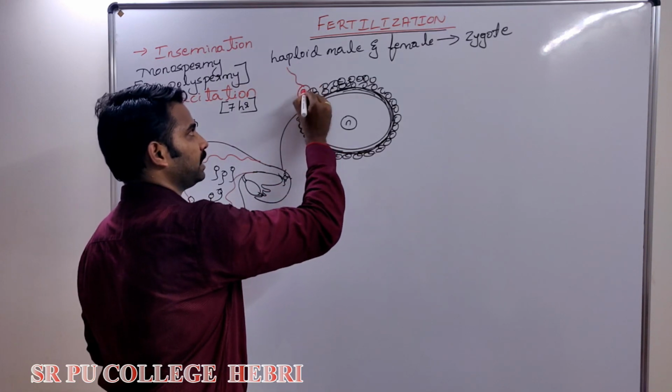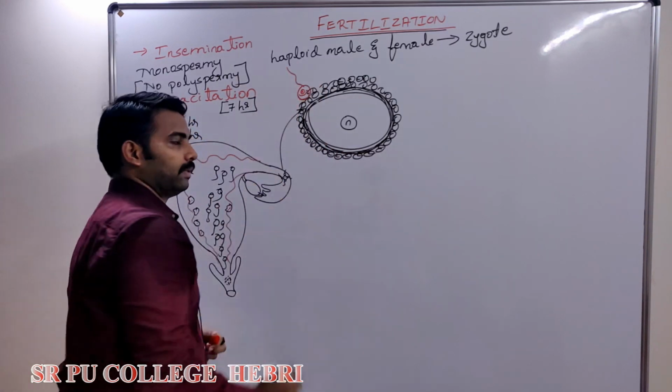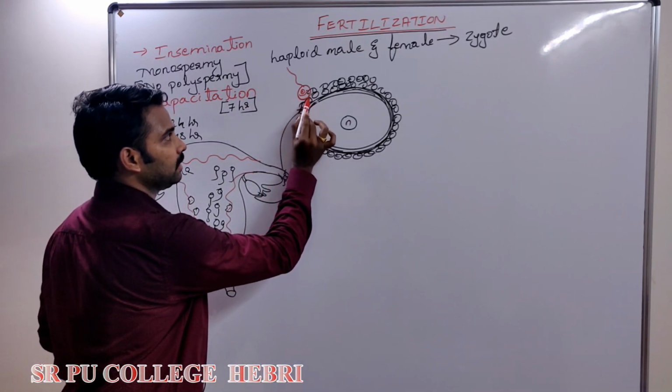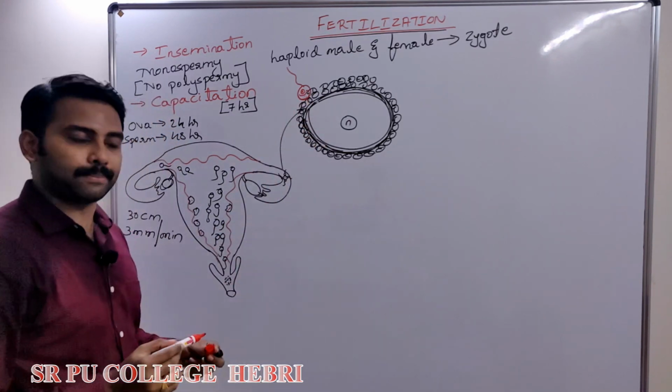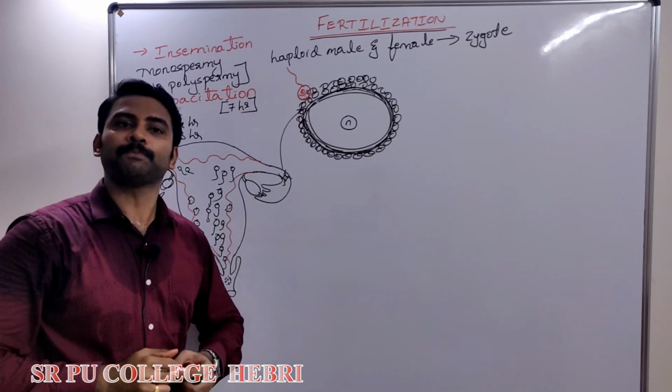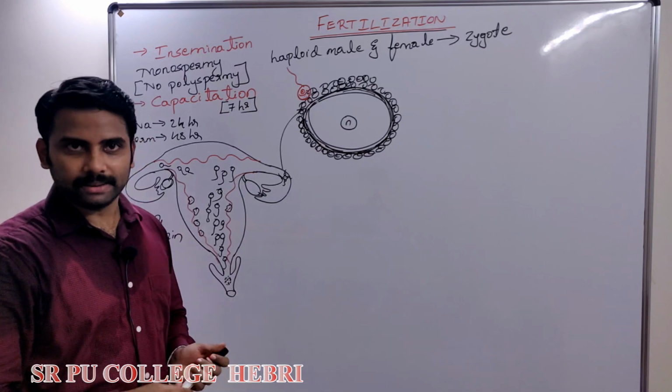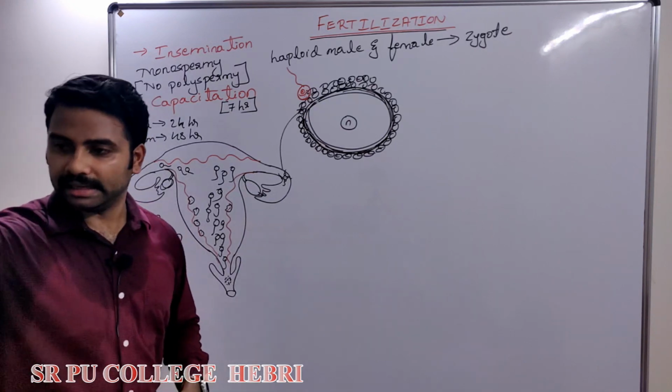As the sperm reaches here, point number 1, acrosomal enzymes are released. I have told you a few different types of acrosomal enzymes like hyaluronidase, corona penetrating enzyme, and zona lysins, which are released.